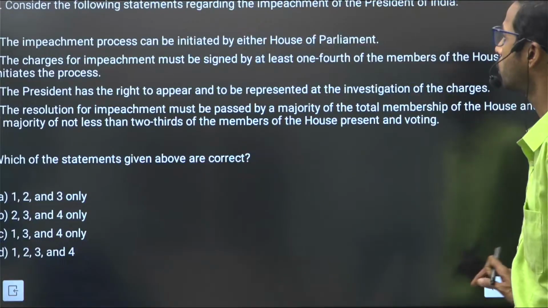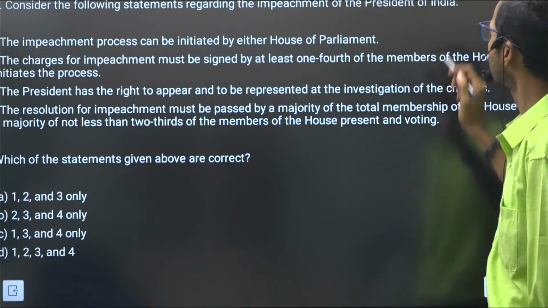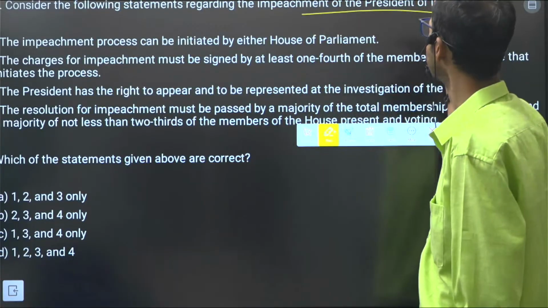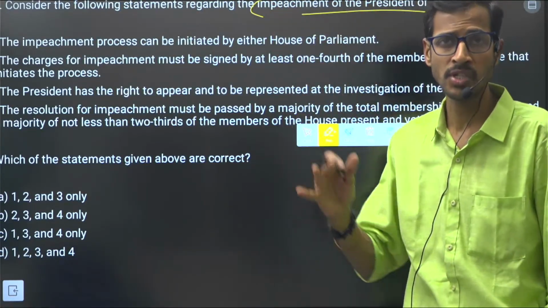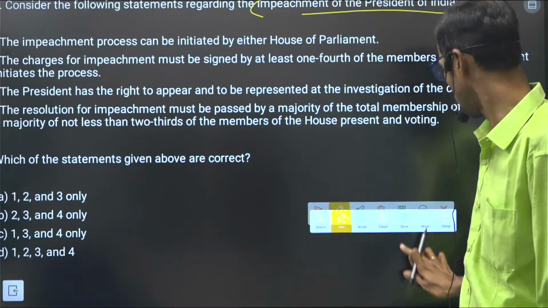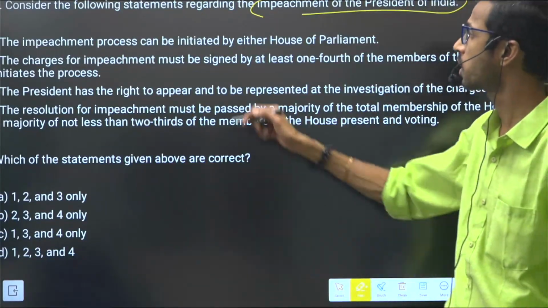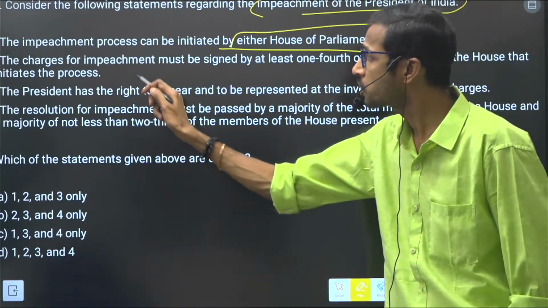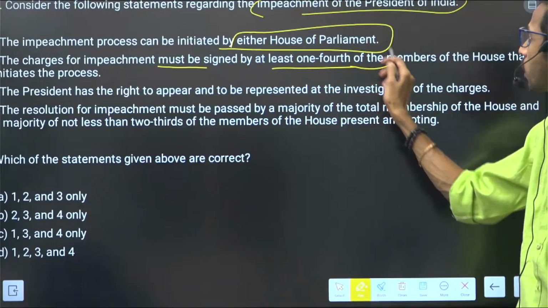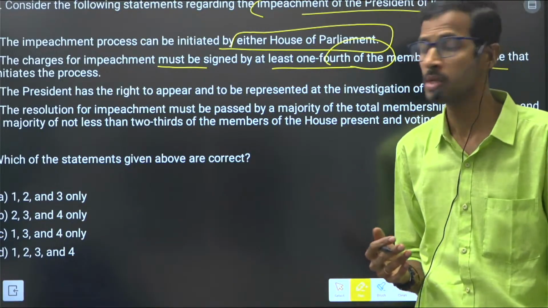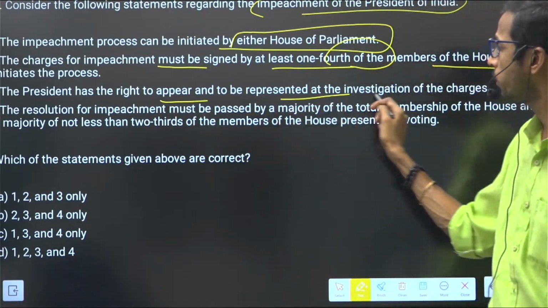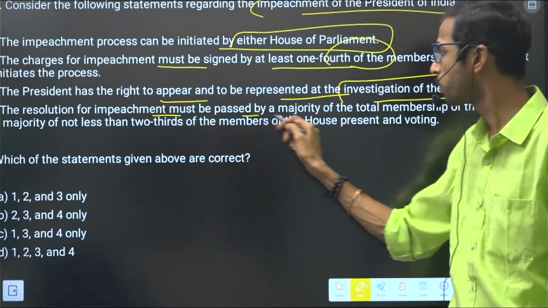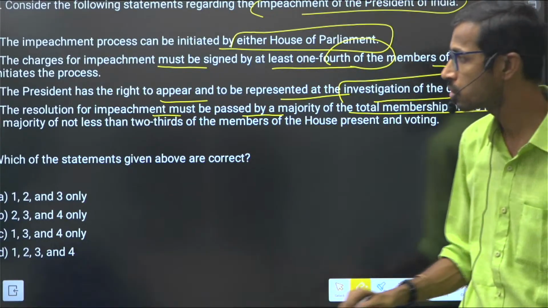Next important question: consider the following regarding the impeachment of the President. Impeachment of the President, of judges, and of the Vice President are all very important. Consider these statements. The impeachment process can be initiated by either House of Parliament. The charges must be signed by at least one-fourth of the members of the House that initiates the process. The President has the right to appear and be represented at the investigation of the charges. The resolution for impeachment must be passed by a majority of the total membership of the House, not less than two-thirds.